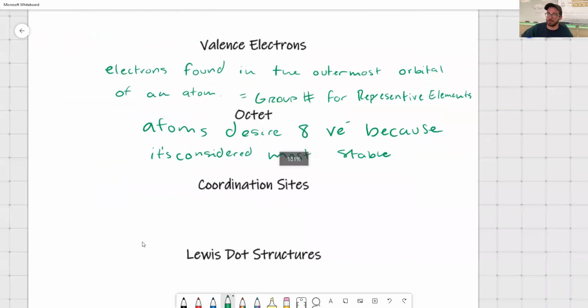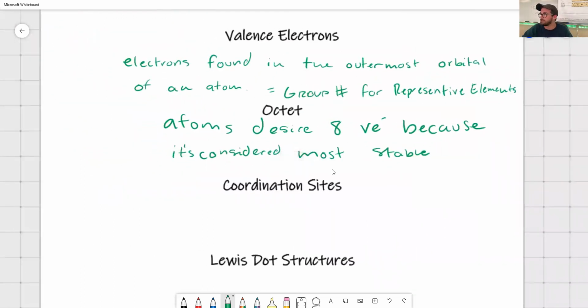Because it's all about energy. So that is considered the most energetically stable. And so when an atom bonds with another one, whether it's ionic or covalent, that's ultimately why they're bonding. They're bonding because they want 8 electrons. If by bonding up with the nearest carbon, that'll give them 8 electrons or a full valence shell of electrons, that's what they want to do. So that's why things bond and why things react.